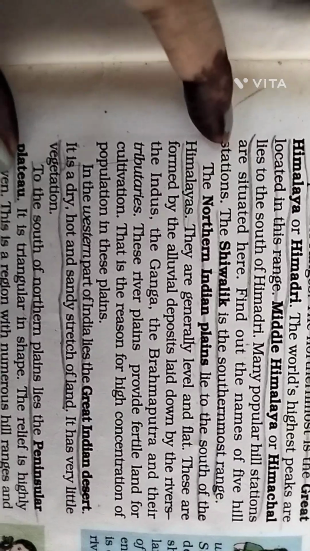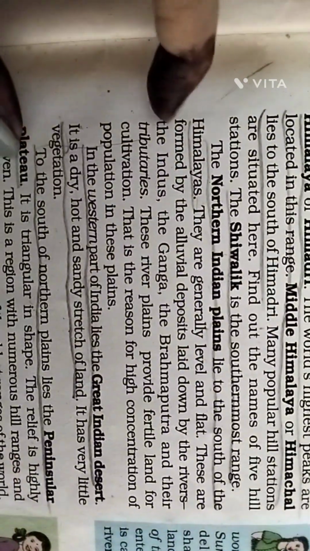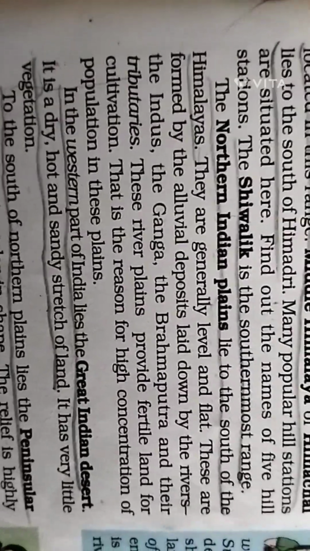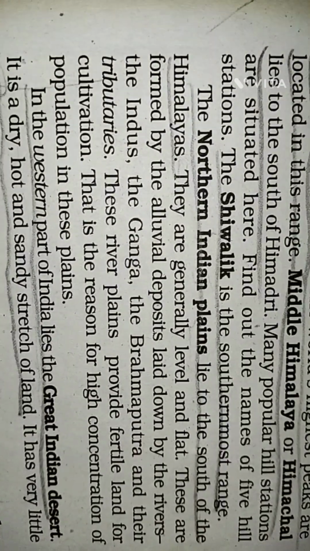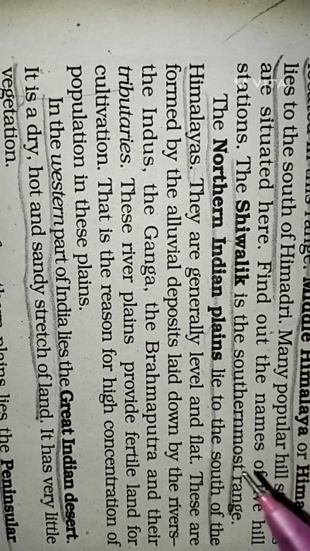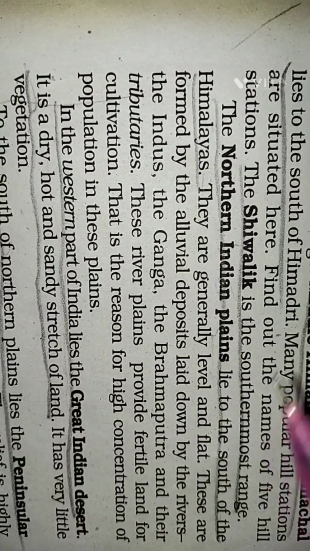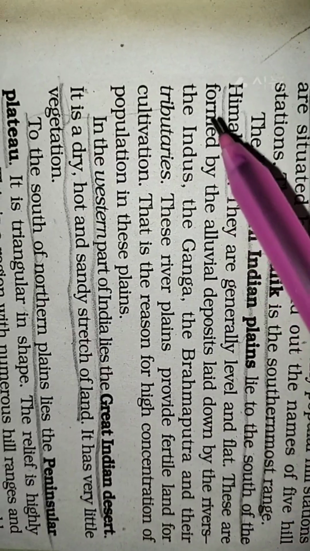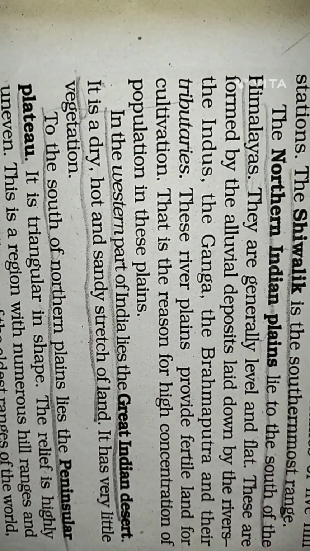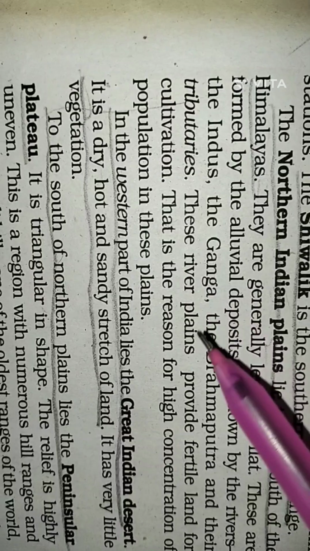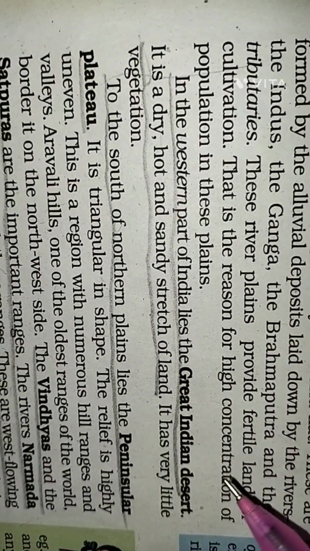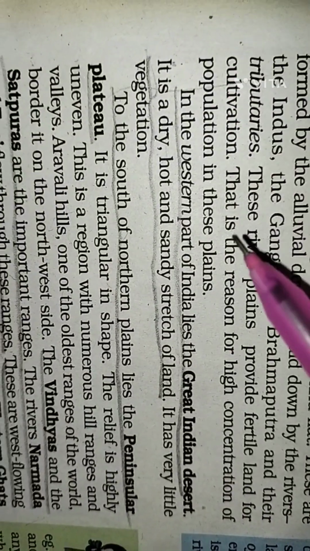The northern India plains lie to the south of the Himalayas. They are generally level and flat. These are formed by the alluvial deposits laid down by the rivers Indus, the Ganga, the Brahmaputra and their tributaries. These river plains provided fertile land for cultivation. This is the reason for high concentrations of population in these plains.